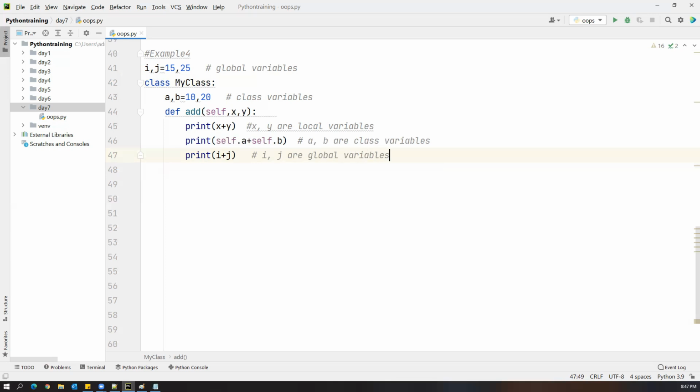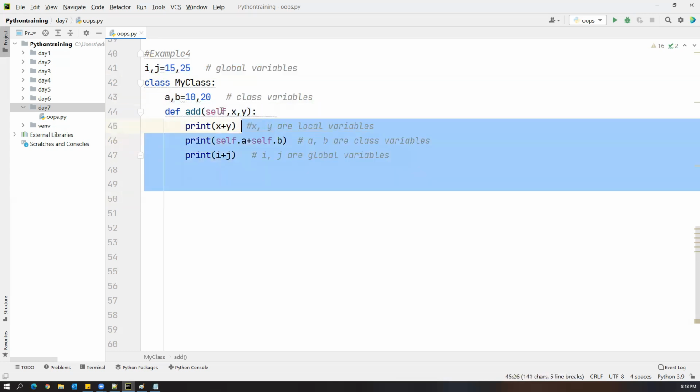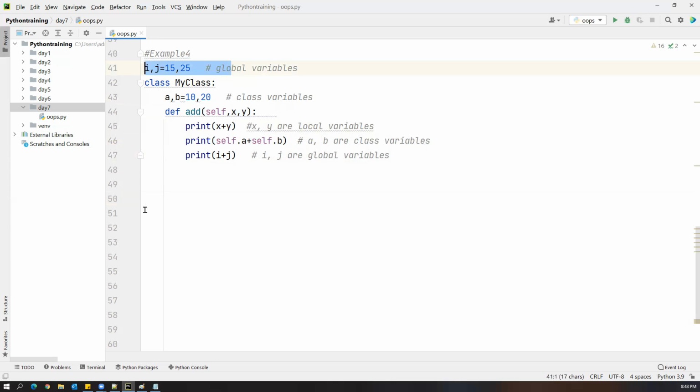Now you understood the difference between global variables, class variables, and local variables. The local variables are local, which we can access only within the method. Class variables belong to the class, which we can access by using the self keyword. And global variables we can access everywhere: within the class, within the method, and outside of the class also. If you want to print these values, you can write one more print statement here. So global variables we can access everywhere.